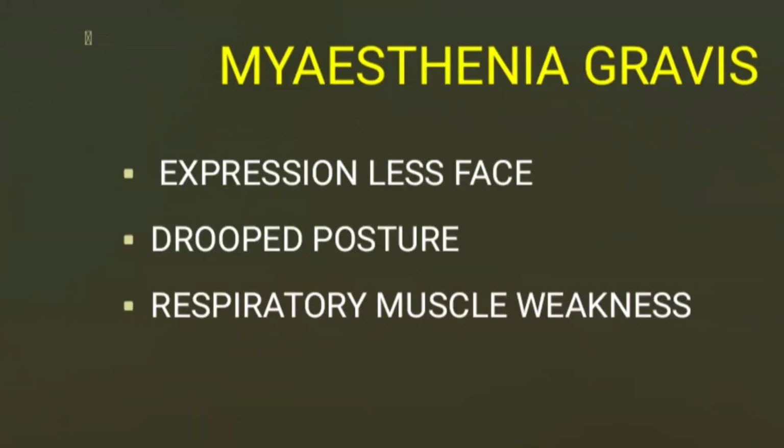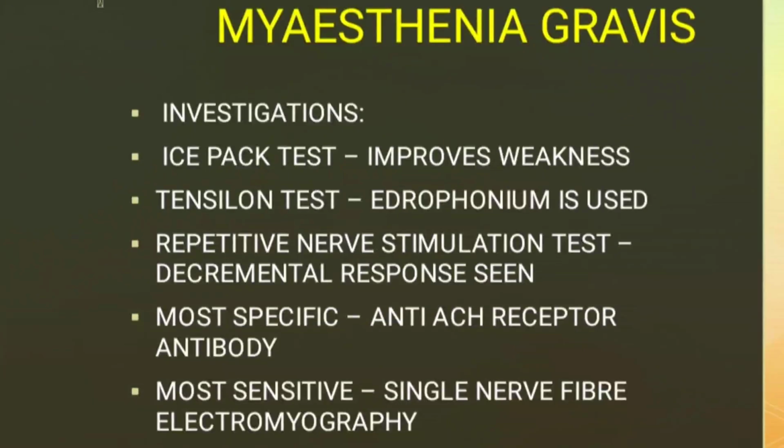Let's look into the investigations which help in Myasthenia gravis. The ice pack test improves the weakness, and there is the Tensilon test, in which edrophonium is used. Other tests include the repetitive nerve stimulation test. On repetitive nerve stimulation, we see a decremental response in the amplitude of the compound muscle action potential.